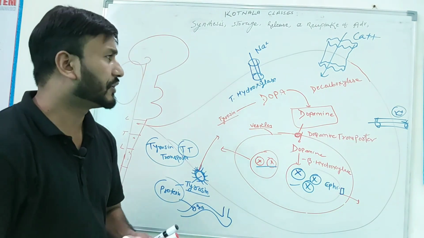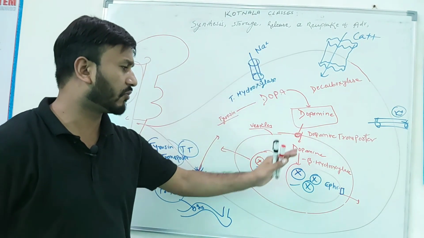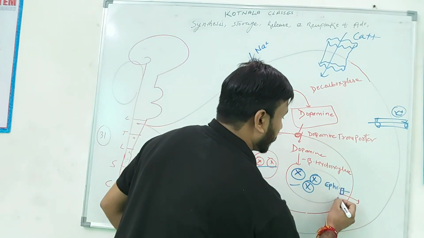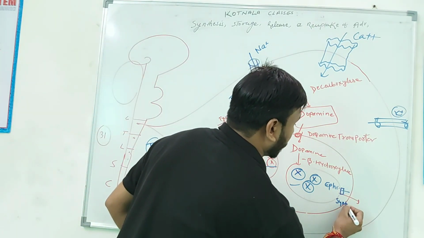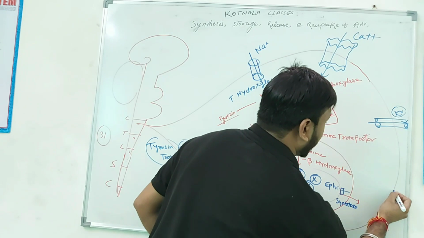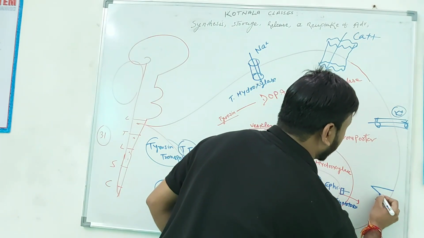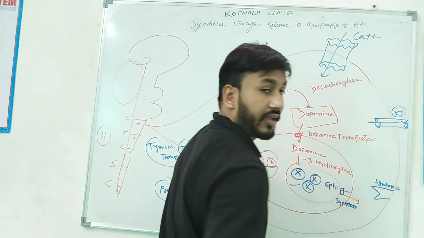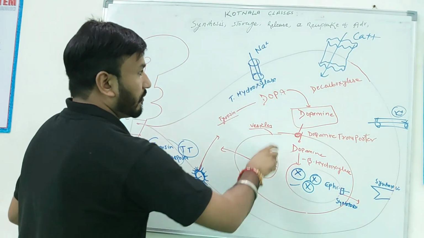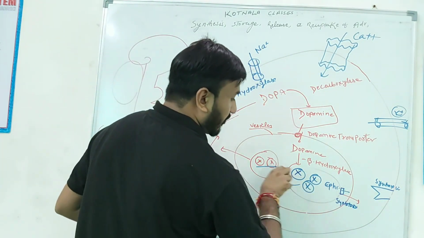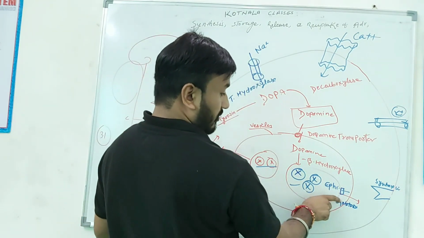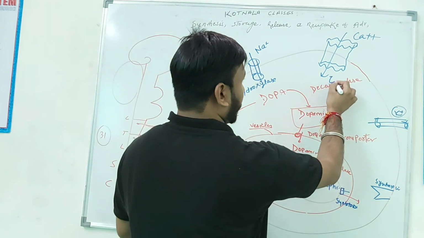All detail of how this channel works on the release: here is the synaptobrevin, and here is the syntaxin protein, already covered in the lecture on acetylcholine. Whenever sodium is influxed, release of epinephrine occurs, and there is influx of calcium.